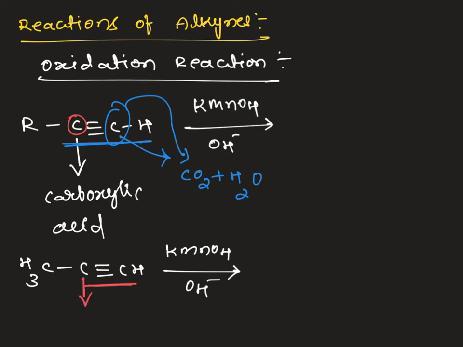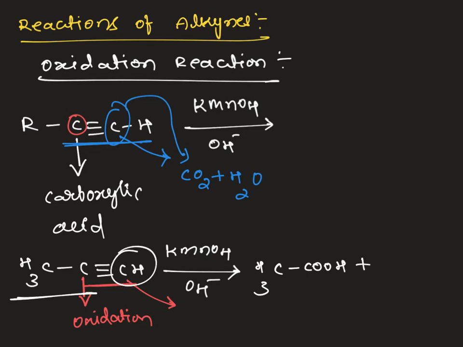This carbon undergoes oxidation which gives carboxylic acid, and this carbon undergoes oxidation and gives carbon dioxide and water. So what is the product? CH3COOH, and on the other side this carbon is converted to CO2 plus H2O.